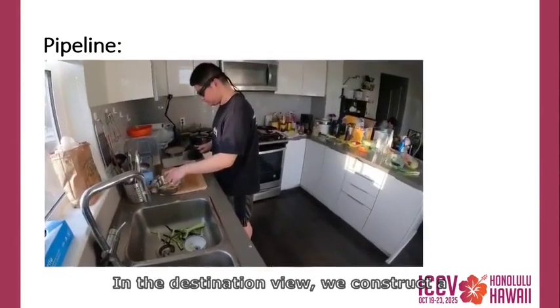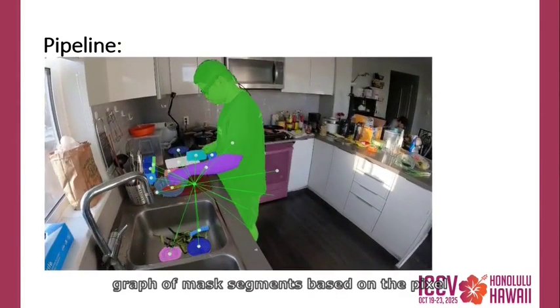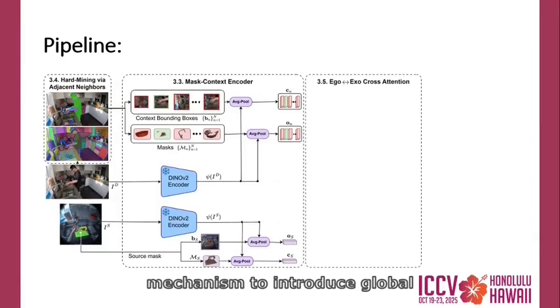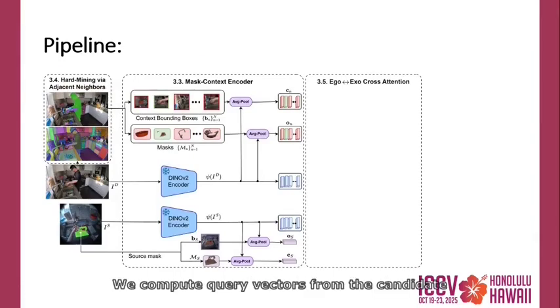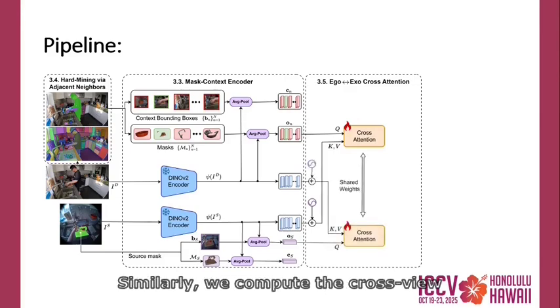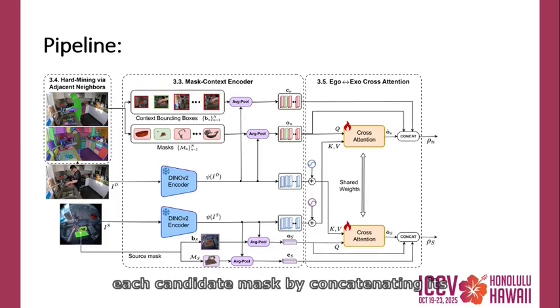In the destination view, we construct a graph of mask segments based on the pixel centers of each mask using the Delaunay triangulation. We also introduce an ego-exo cross-attention mechanism to introduce global representation across views. We compute query vectors from the candidate object descriptors with a linear projection, while the key and value vectors represent the overall source image features. Similarly, we compute the cross-view embedding of the source mask. A final descriptor is obtained for each candidate mask by concatenating its refined cross-view embedding, the context embedding, and the object embedding, and equally for the final descriptor of the source mask.